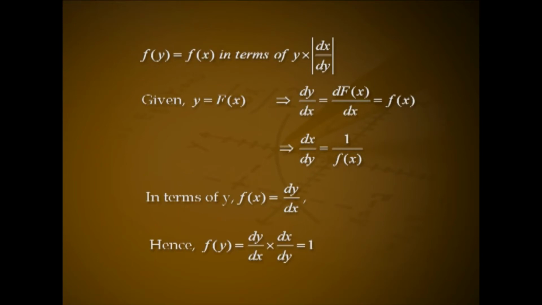Hence, f of y equals dy by dx into dx by dy, that is equal to 1, where 0 is less than or equal to y less than or equal to 1, because y is the distribution function of a random variable x. Then the result implies y follows uniform distribution over the interval (0, 1).